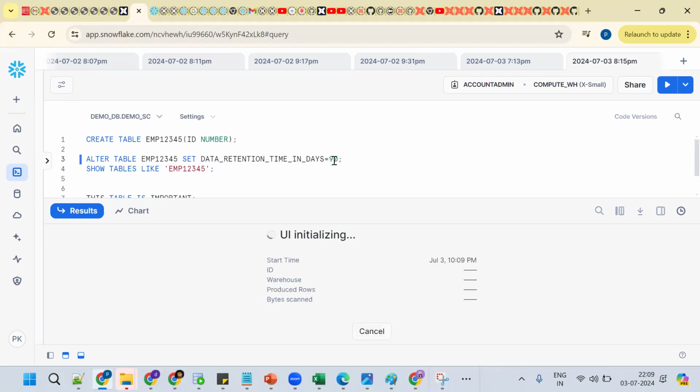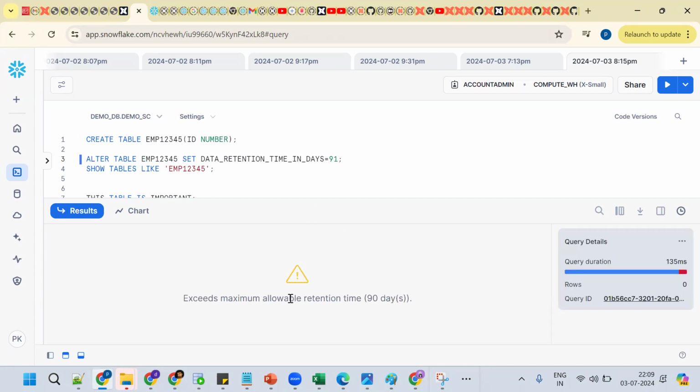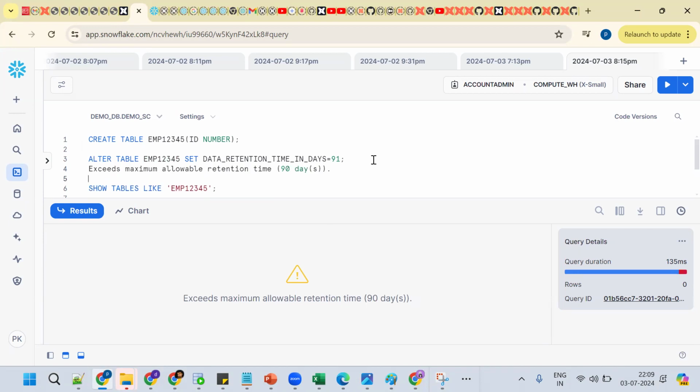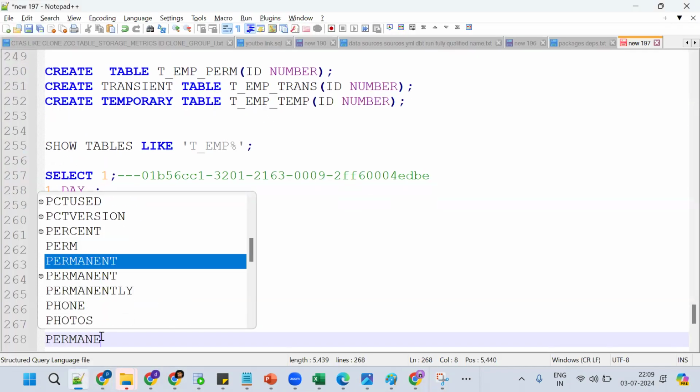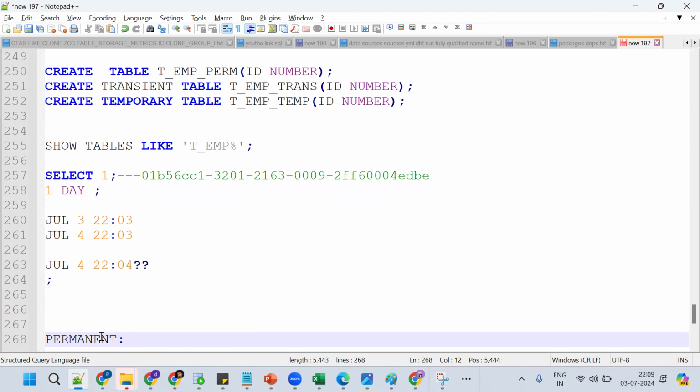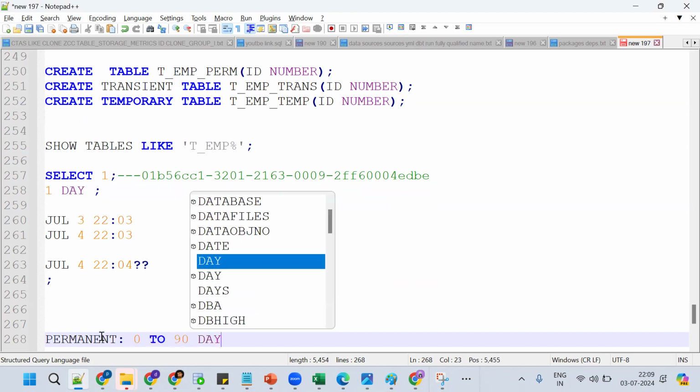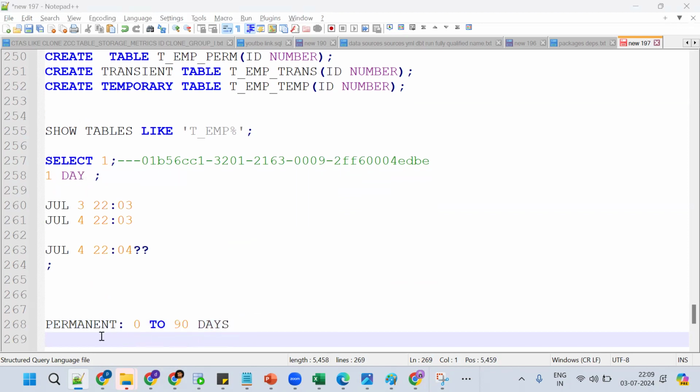Now I make it 91. Tell me, will it work? It won't work. The reason is that the maximum is 90 days. So for a permanent table, from 0 to 90 days we can set it.